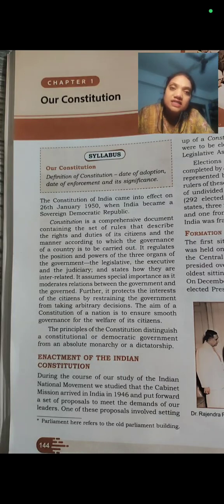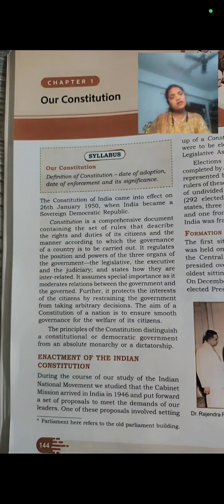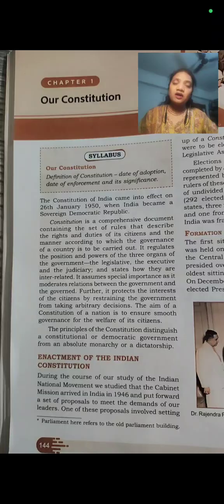When you study the Indian national movement, we will see that all our freedom fighters were continuously fighting for the freedom of India. We were continuously claiming that we want freedom. We wanted our country to be an independent country. So, in 1946, the British government sent the cabinet mission to India.